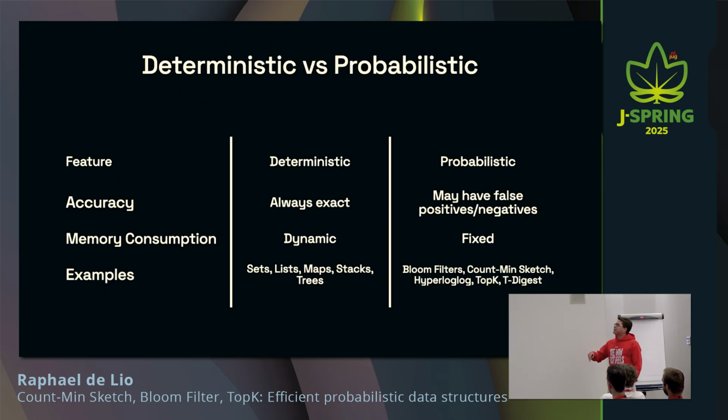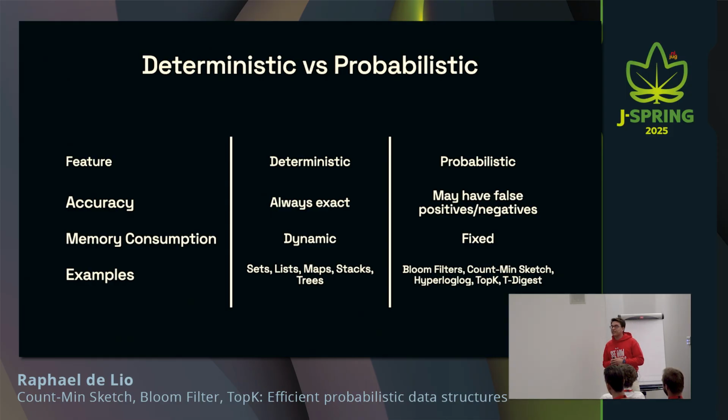But before we dive into probabilistic data structures, let's take a step back and remember what deterministic data structures are. Deterministic data structures are those data structures that we work with every day. So maps, lists, arrays, trees, all of these data structures that you can insert something into, and you can be sure that once you try to retrieve this thing back, it's going to be there. So if you add a member to a set, for example, and later on you check if this member exists in the set and nobody else removed it, it should still be there, right? If you add something to a list and later on you iterate through this list, this should still be there. With probabilistic data structures, it might not be the case.